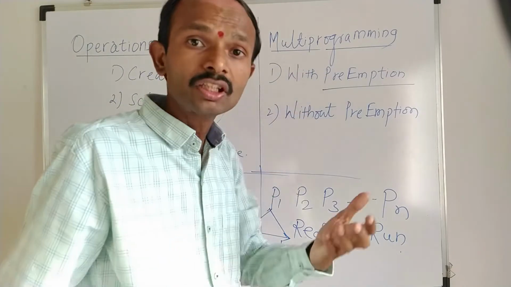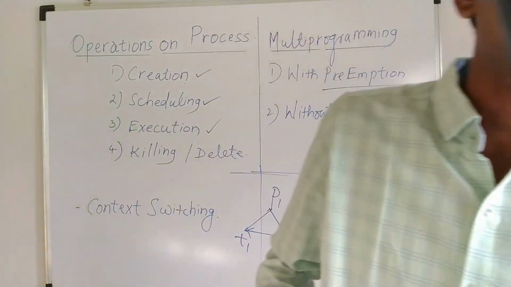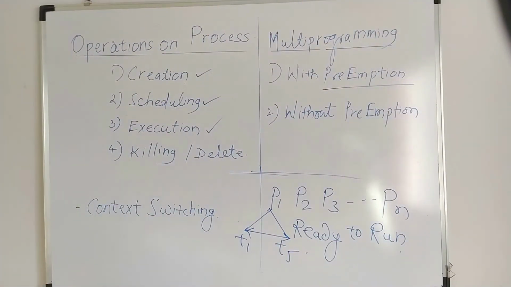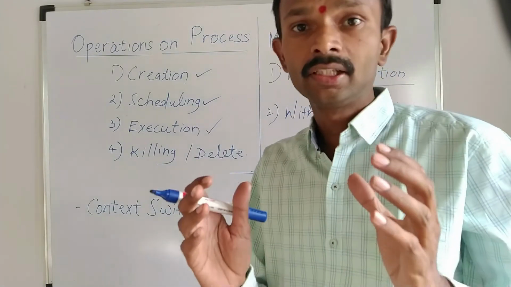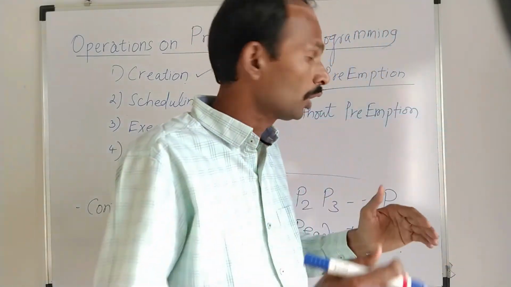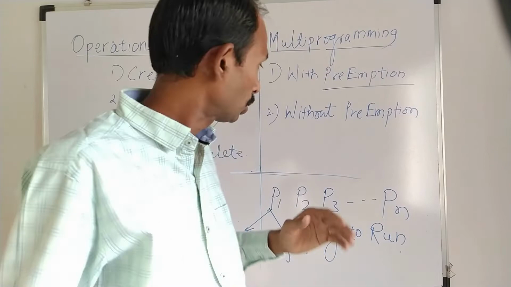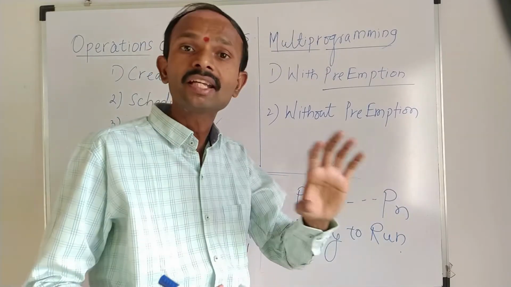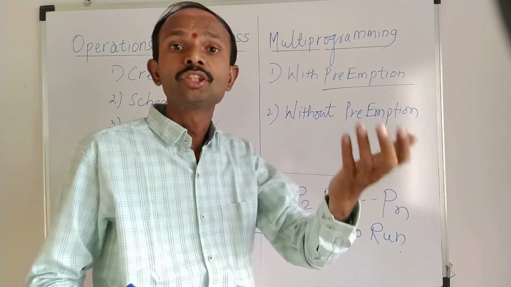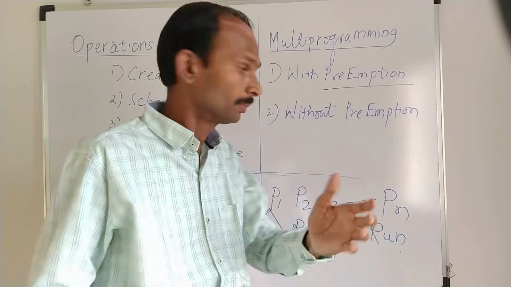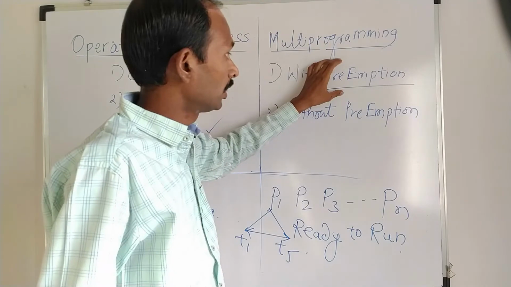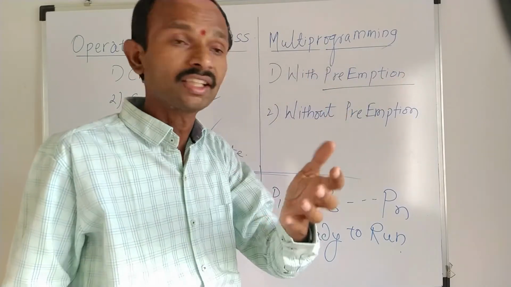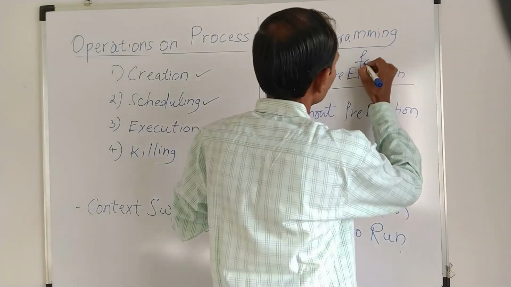We are allowing the process to be executed and then leave forcibly. With preemption, we are removing the process out of the operating system forcibly.